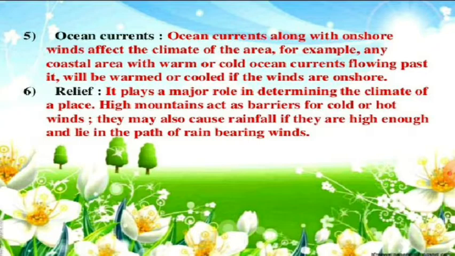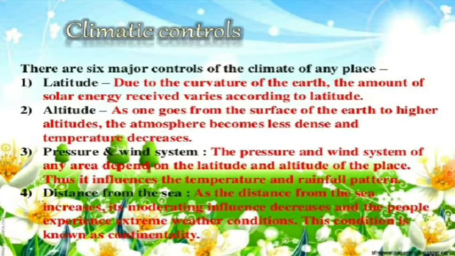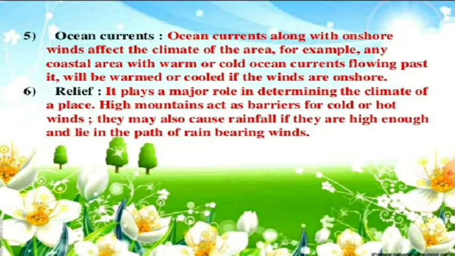And the last feature is your relief. It plays a major role in determining the climate of a place. High mountains act as barriers for cold or hot winds. They may also cause rainfall if they are high enough and lie in the path of rain-bearing winds. So, in total, six climate controls are there: latitude, altitude, pressure and winds, distance from the sea, ocean currents, and relief.